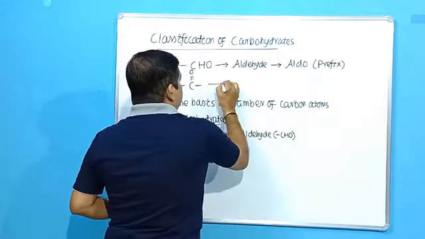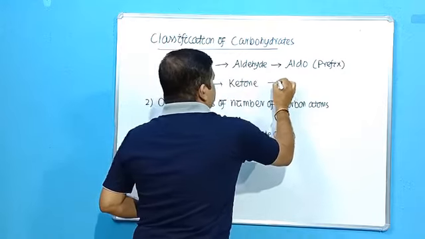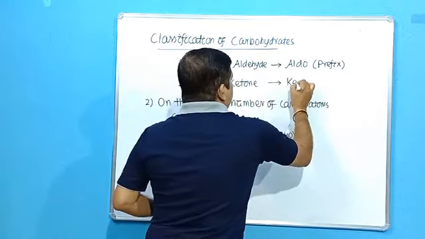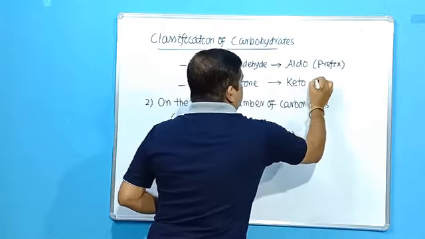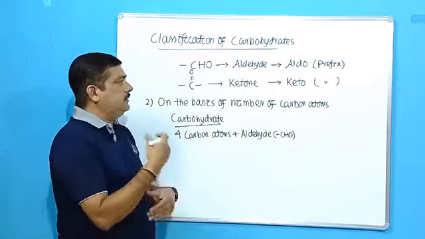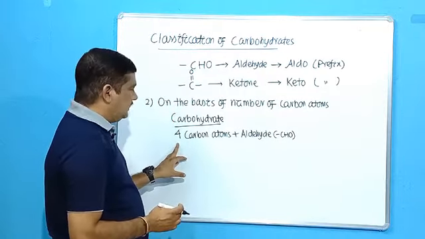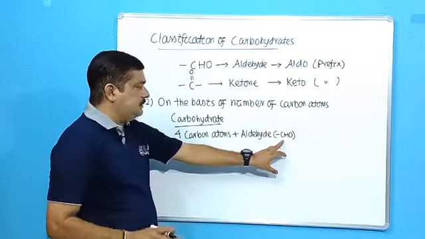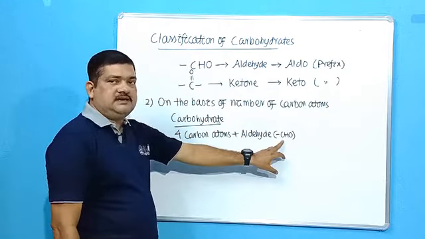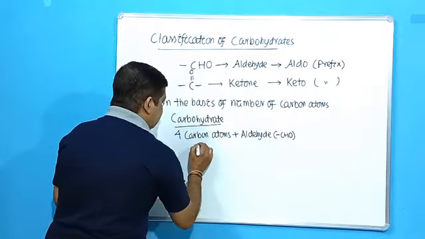Similarly, for ketone functional groups, the prefix will be keto. So the prefix will be keto for ketone functional groups and aldo for aldehyde functional groups. So 4 carbon atoms plus 1 carbon atom in the functional group, in total makes it 5 carbon atoms. So 5 means pent. So what will be its name?